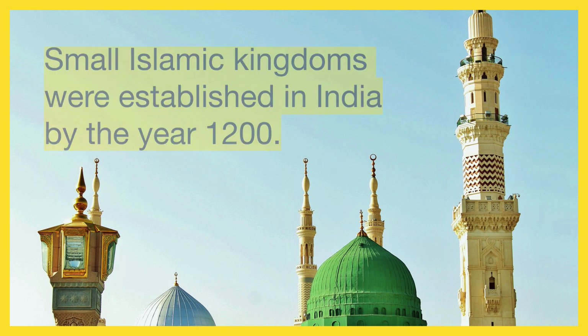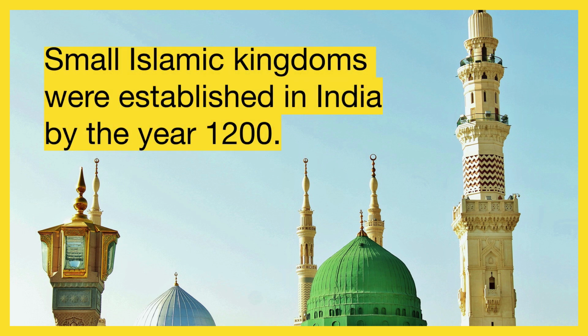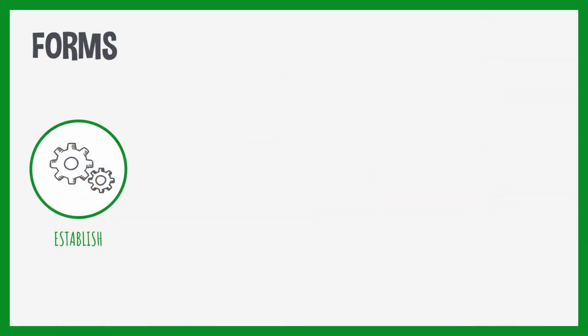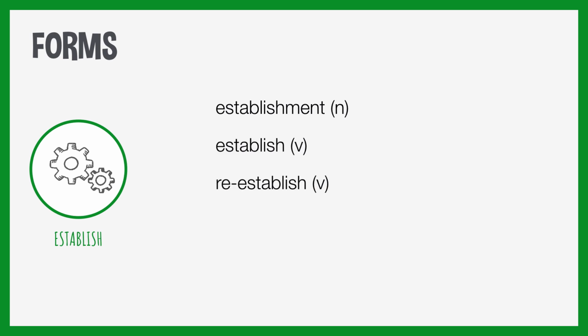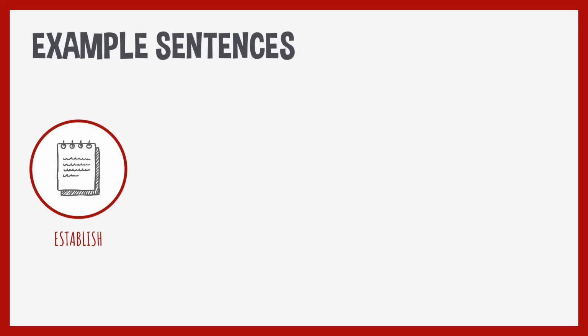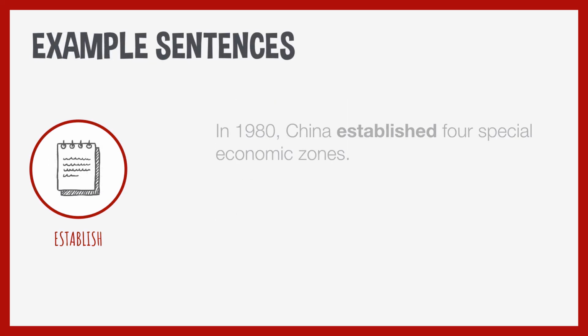So for example, small Islamic kingdoms were established in India by the year 1200. So they were started. Some forms: establishment, establish, re-establish, establishing, and some example sentences.